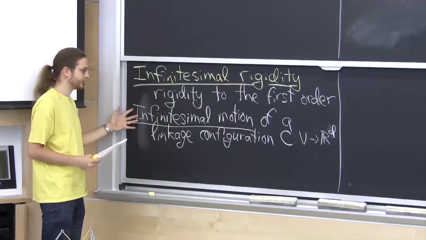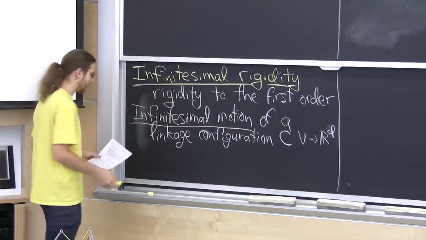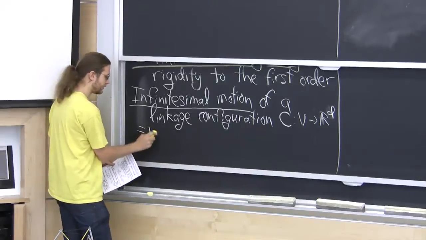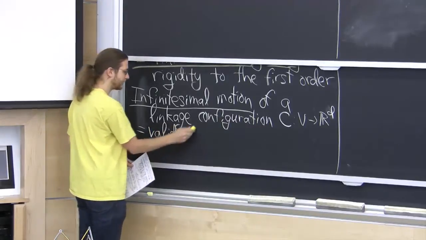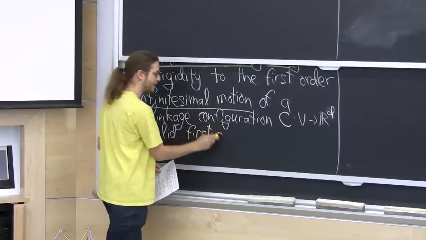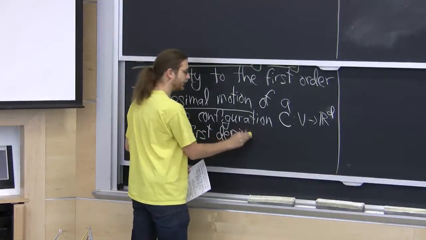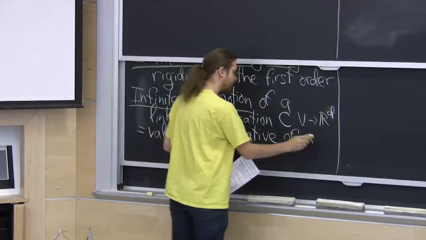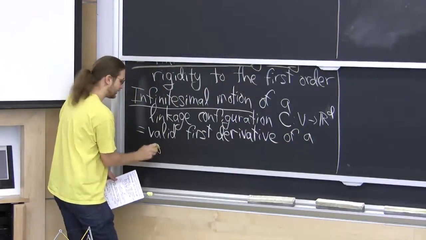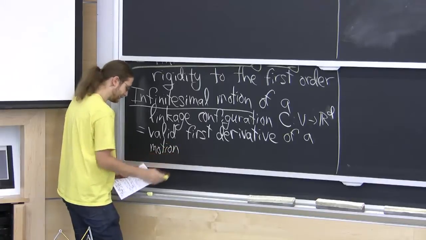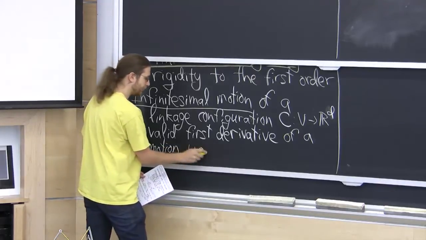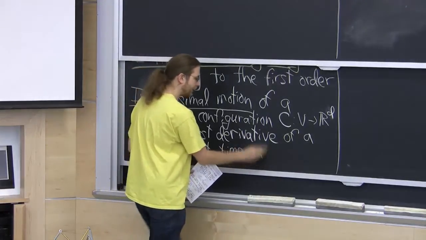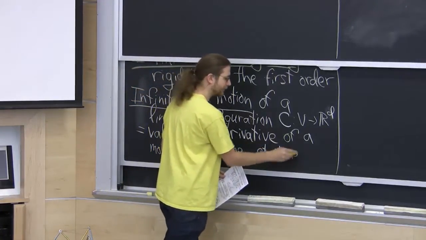So what I want to define is a valid, this is sort of an informal notion, but valid first derivative of a motion. We've already defined motions. I want to take such a motion, essentially, take its derivative with respect to time, and evaluate that derivative at time 0.